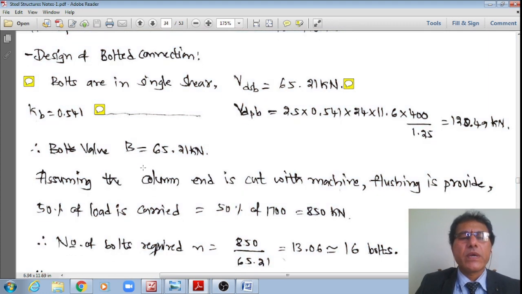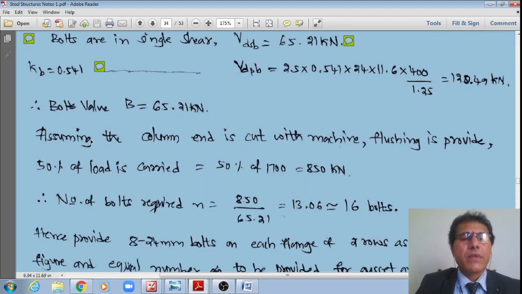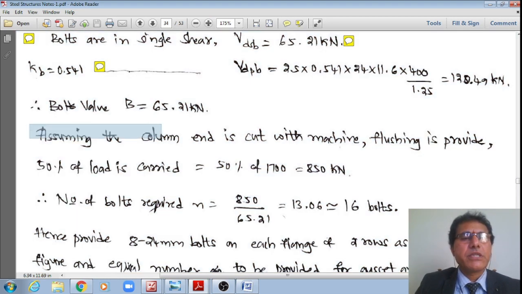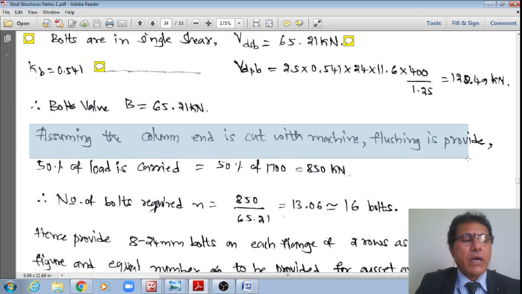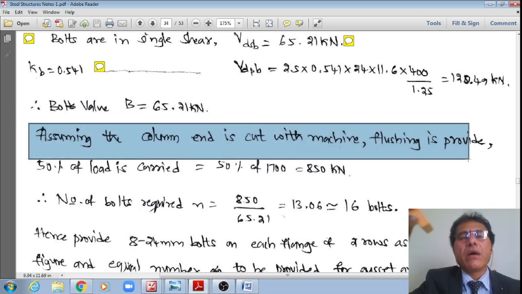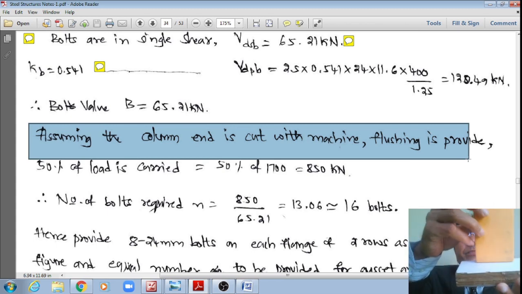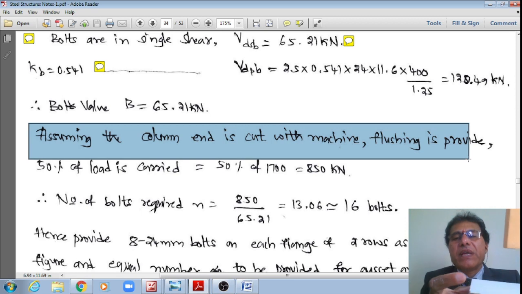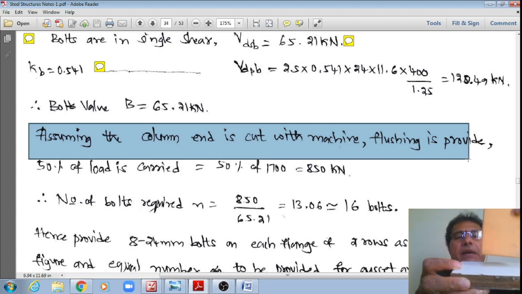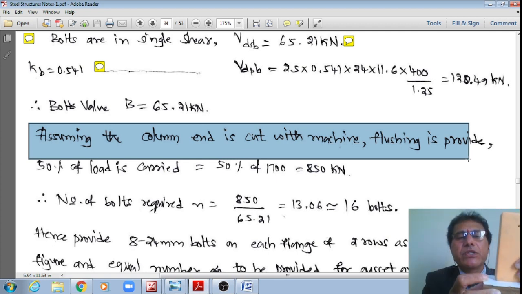Once again, this bolt value, student. Now, what is already given in the problem is, I'm just assuming, because nothing is given, assuming the ends of the column are cut by machine and flush. They are provided flushing the base plate, right? Even the top surface of the base plate is also cut by the machine and flushing. The column end is flushing with the slab base. Therefore, there is a perfect contact between these two, so the entire load will transfer to the bearing only.